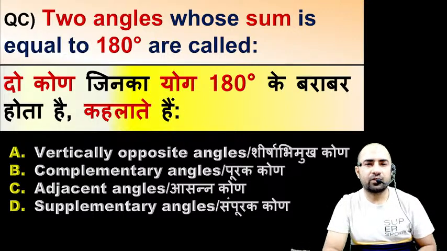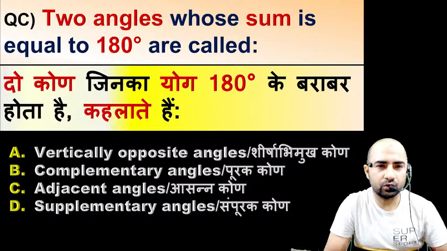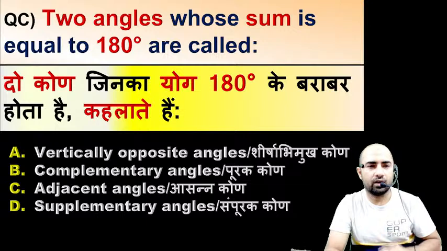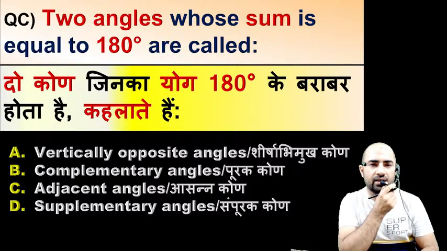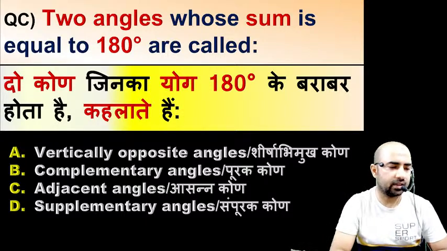Next question we have, two angles whose sum is equal to 180 degree are called. We have two angles and their sum is 180 degree, then the angles are called.